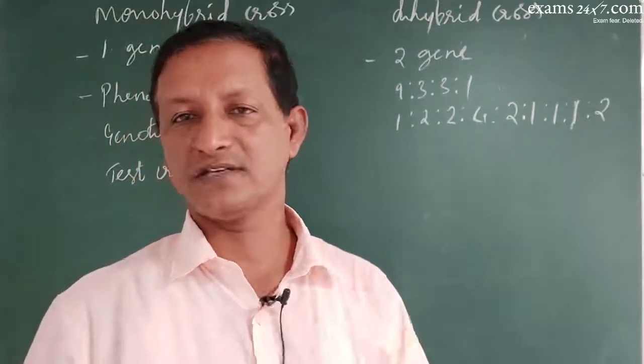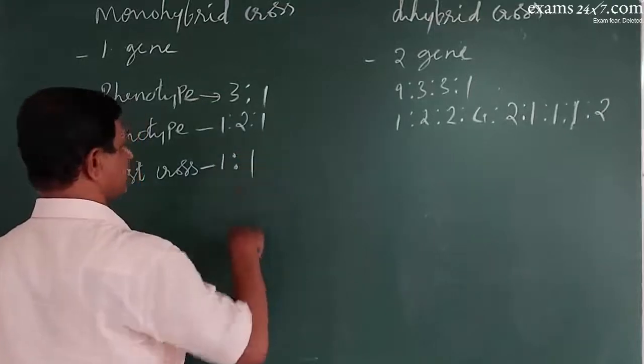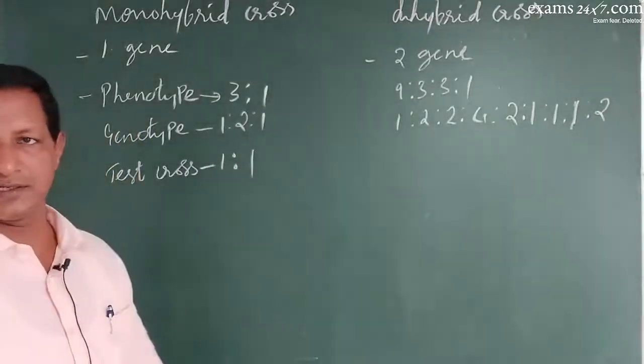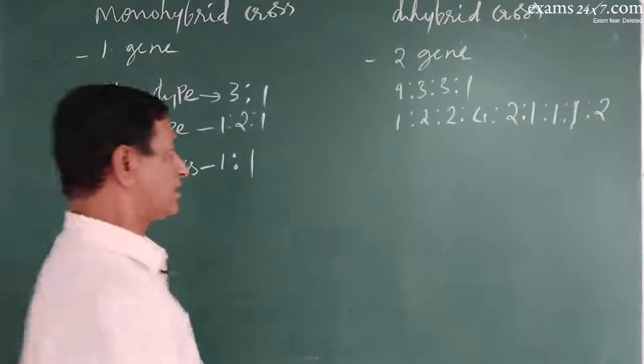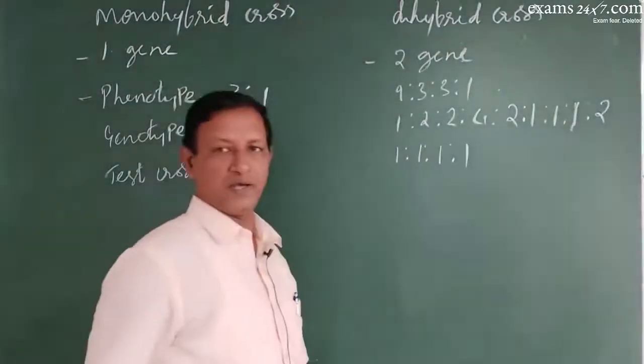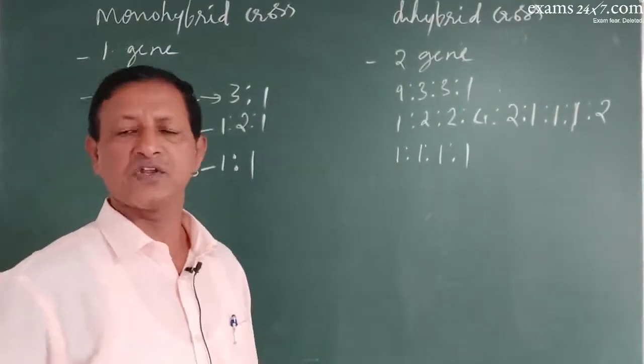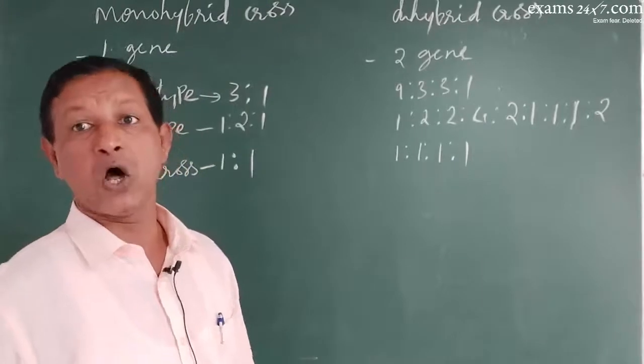So when that cross is done, the test cross ratio in the case of the monohybrid experiment was 1:1. Here it was 1:1:1:1. So considering these experiments, he proposed many laws.